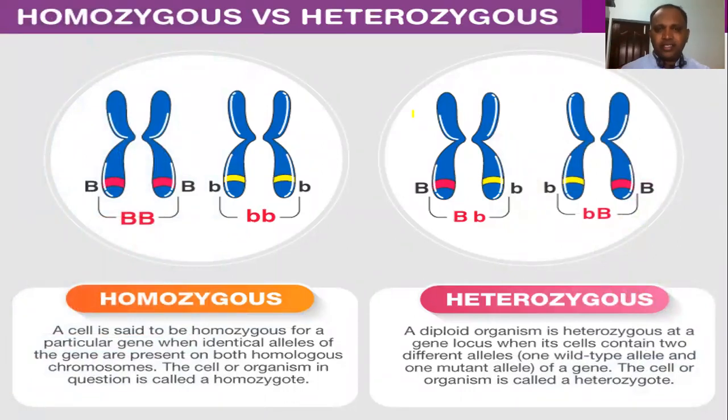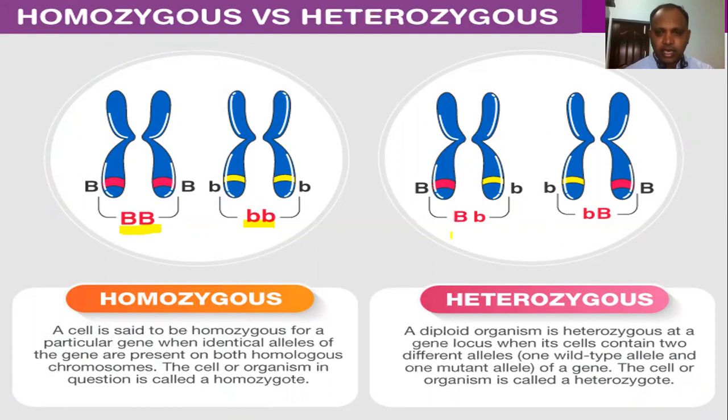And here we can see exactly what is the difference between homozygous and heterozygous, right? Here you can see one gene pair is there, an allelic pair. Here both are capital B, right? These are homozygous. Here small b, these are homozygous. Both are similar types of alleles, right? So both are dominant alleles here, and here both are recessive alleles. Whichever it may be, these are homozygous conditions.